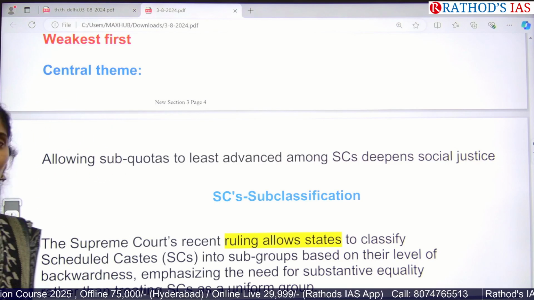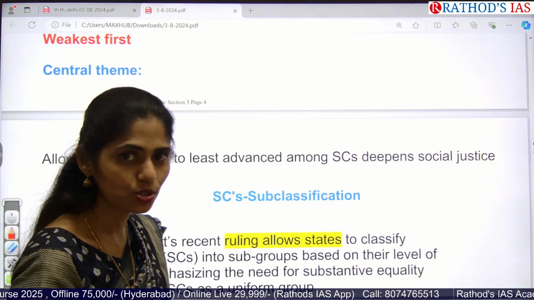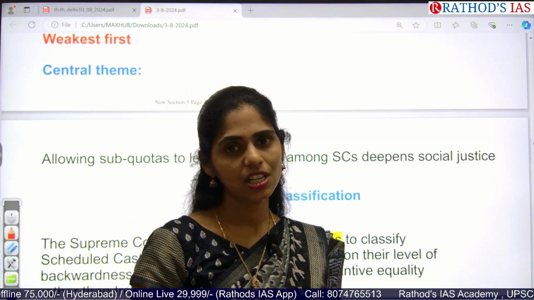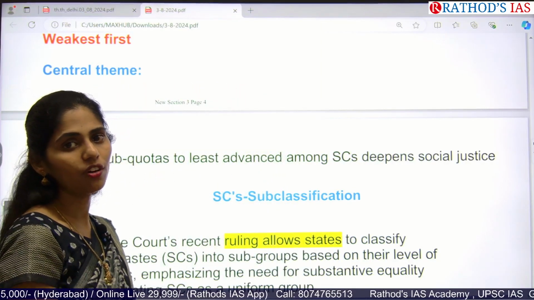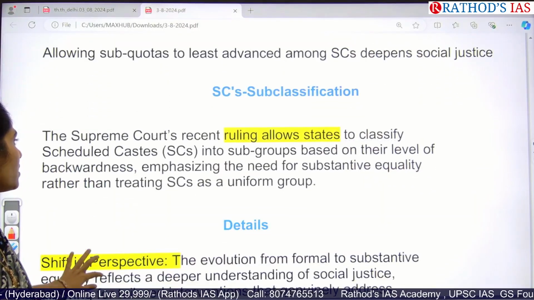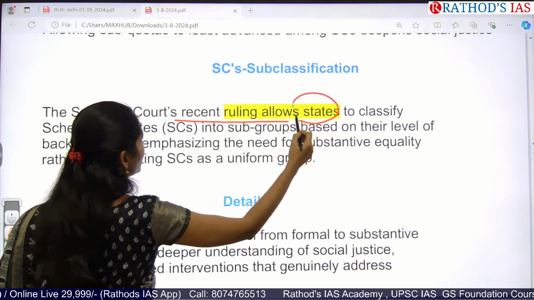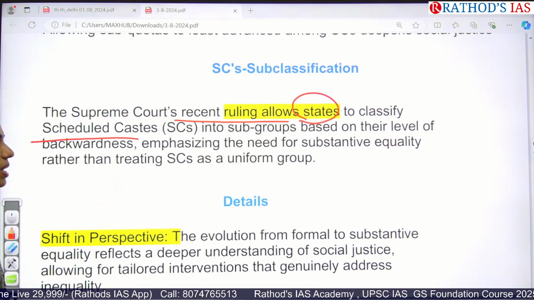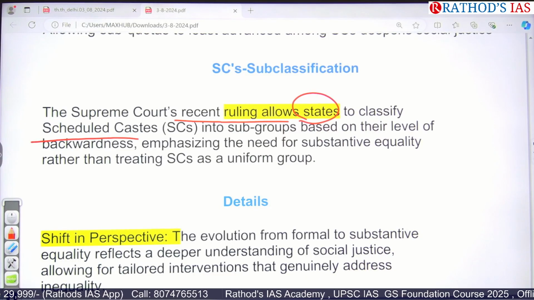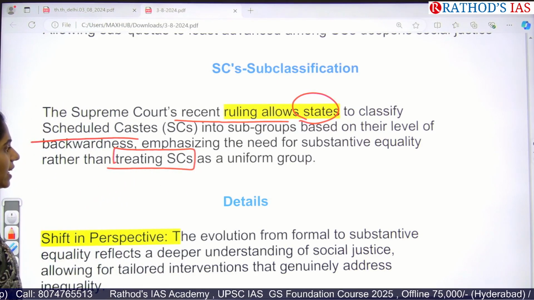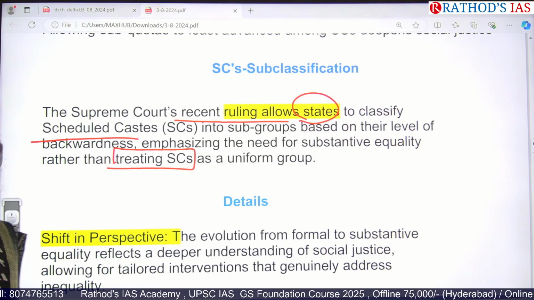So we are providing affirmative action or reservation for these people to provide social justice. Whenever we are going for sub-classification in the SCs, that will lead to deepening of social justice. This is the thing which is mainly said. And in a recent ruling, the Supreme Court now allows states to classify Scheduled Castes into subgroups based on the level of backwardness, so that we are focusing on substantive equality, so that we are not treating SC as a uniform or homogeneous group.